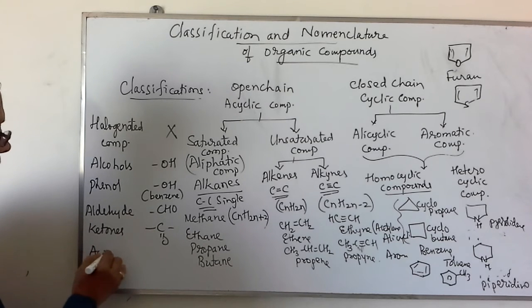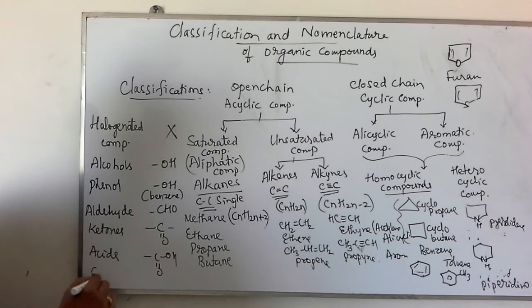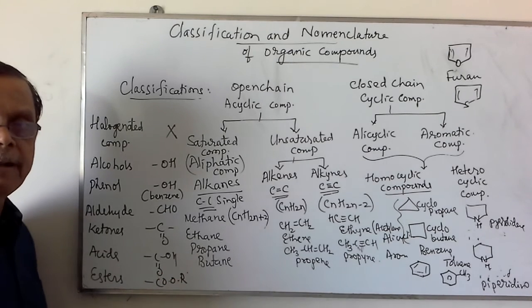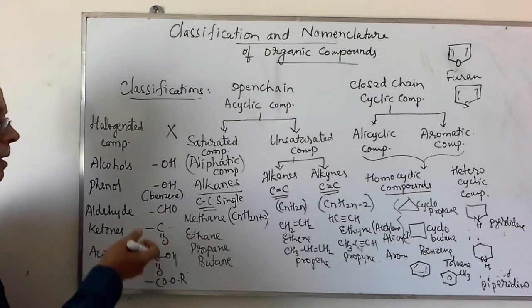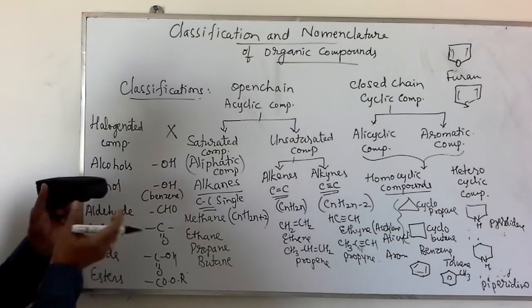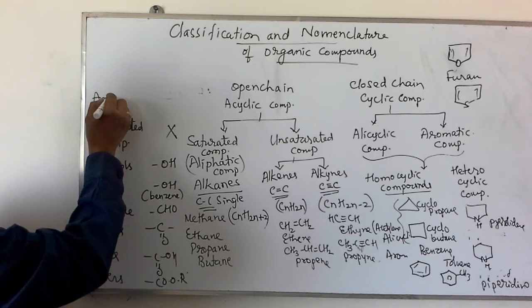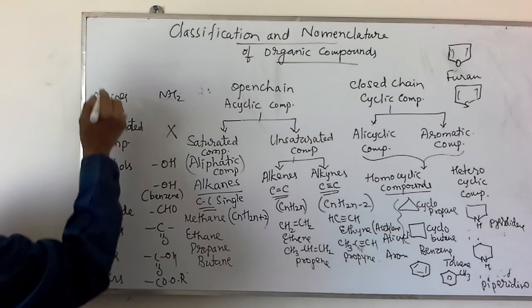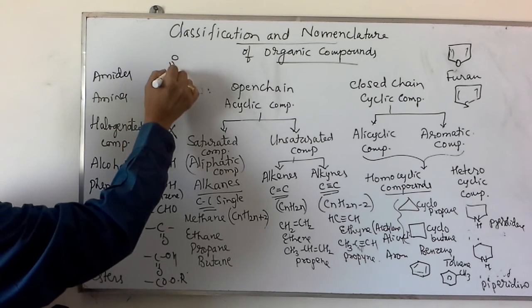Similarly, acids, COOH, esters, COO, and some other alkyl group like methyl group, ethyl group, etc. Similarly, we have other functional groups like the amino group, NH2 group, amines containing the NH2 group. Similarly, amides, CONH2.